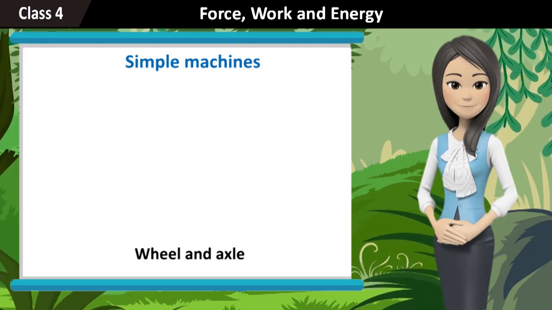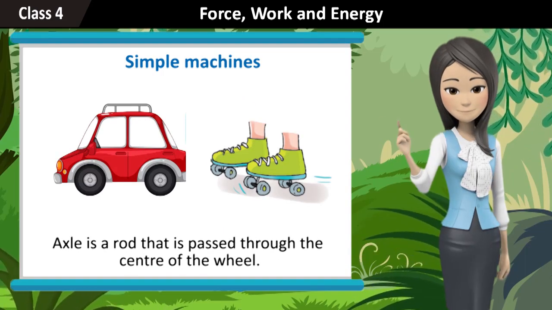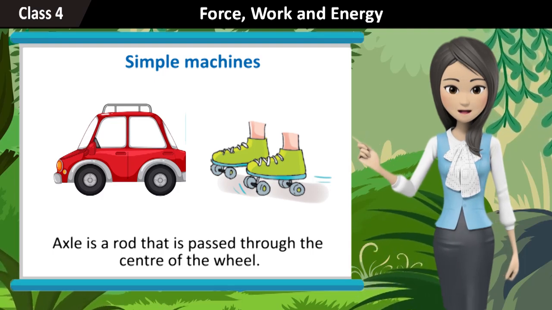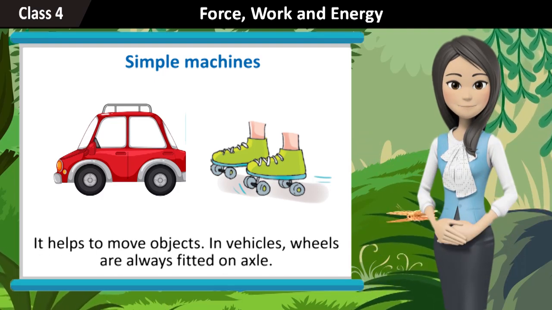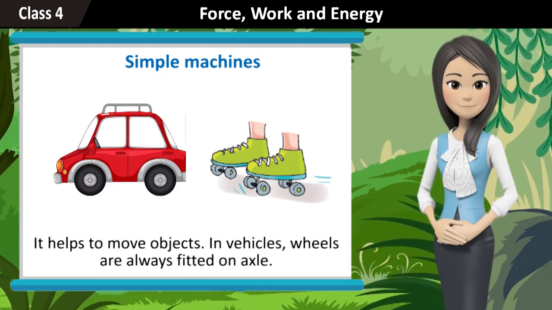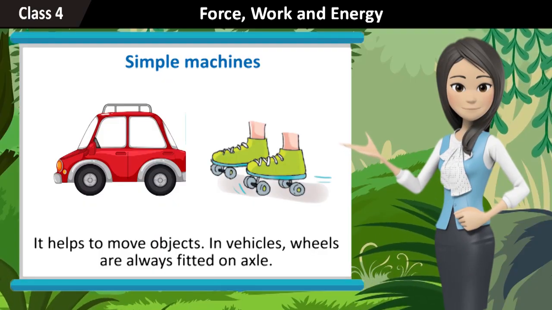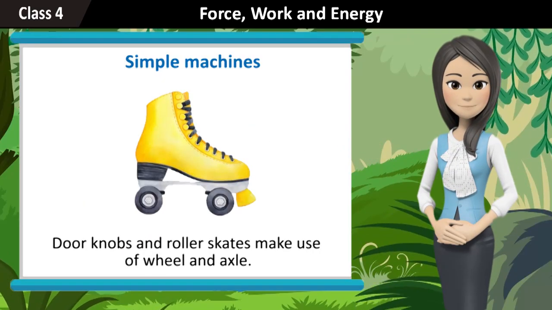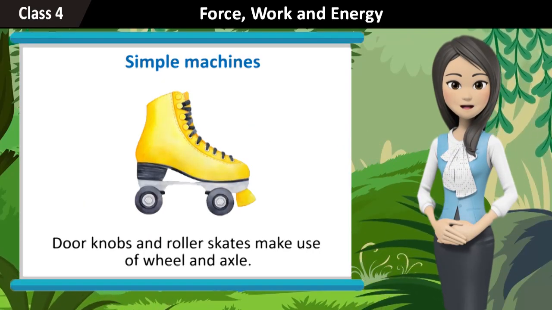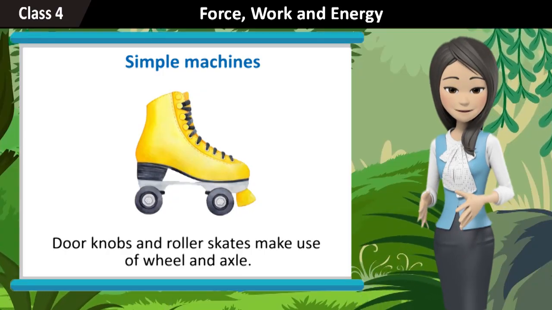Wheel and axle. An axle is a rod that is passed through the center of the wheel. It helps to move objects. In vehicles, wheels are always fitted on an axle. Doorknobs and roller skates make use of wheel and axle.